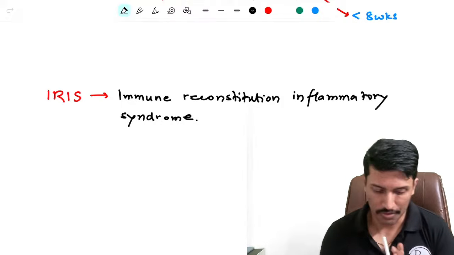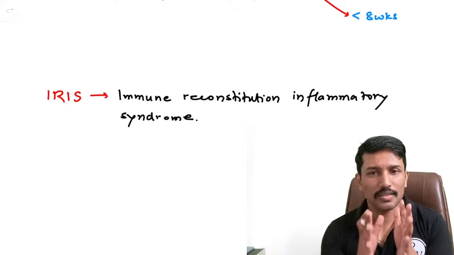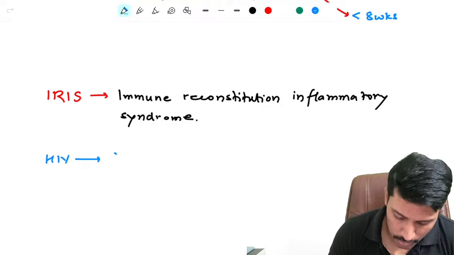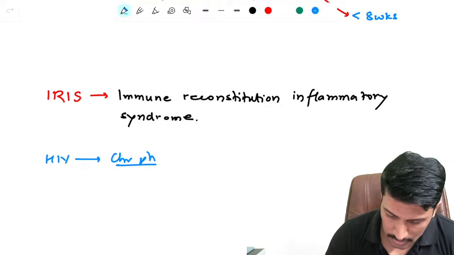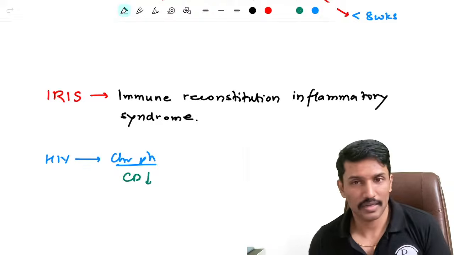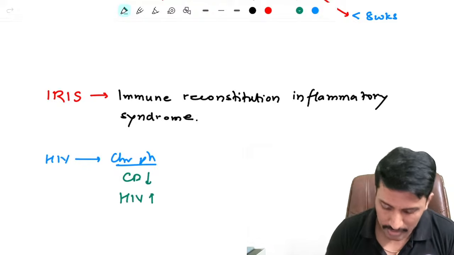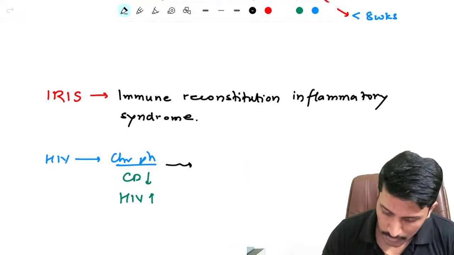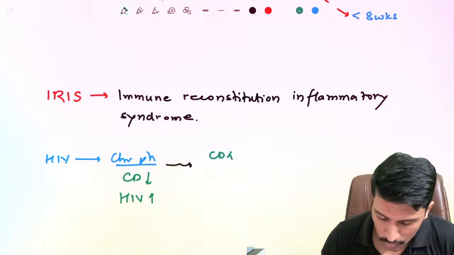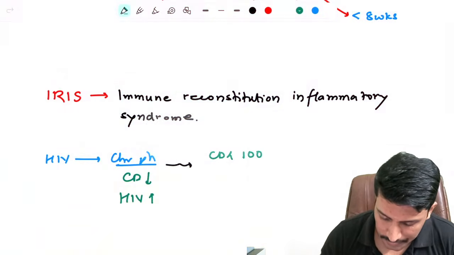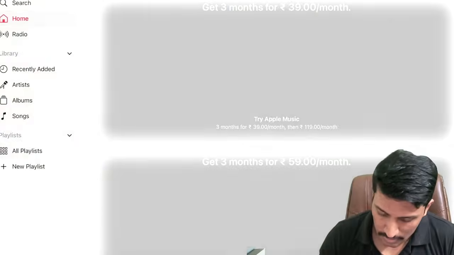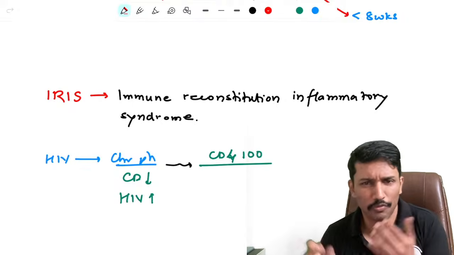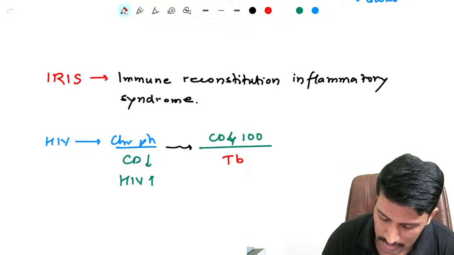So what exactly happens here? Let us say there is an HIV patient, right? I'm just giving you a hypothetical example. So someone got infected with HIV, he got into chronic phase, and during this phase, his CD4 count started declining. The HIV viral load started increasing because HIV is replicating like anything. And then one fine day, his CD4 has, let us say, dropped to 100. Once his CD4 count is less than 100, he will certainly have opportunistic infections. And even before reaching 100, he might have developed tuberculosis. So let us say he has developed pulmonary tuberculosis.